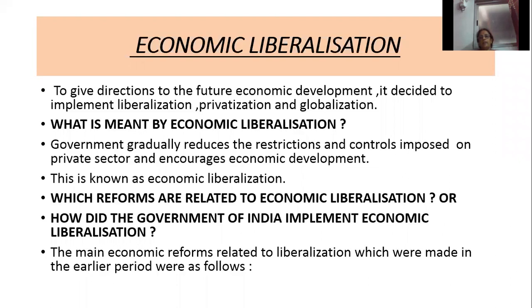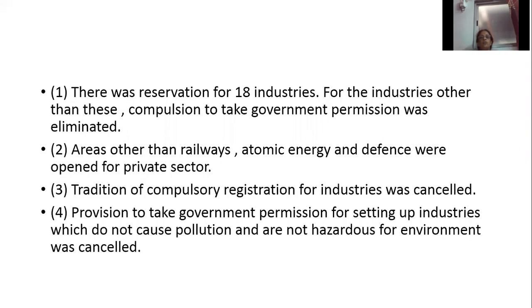The main economic reforms related to liberalization which were made in the earlier period were as follows. First one, there was reservation of 18 industries. That means 18 industries were under the control of the government.